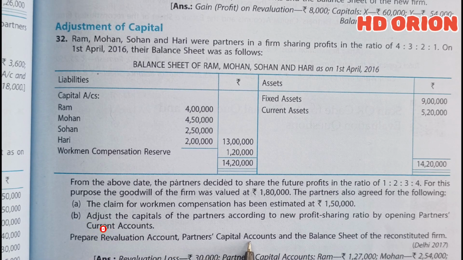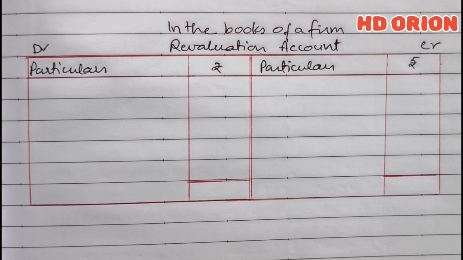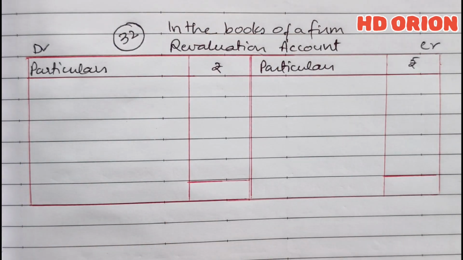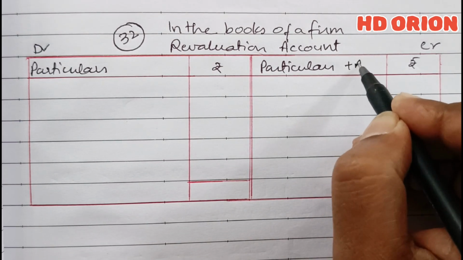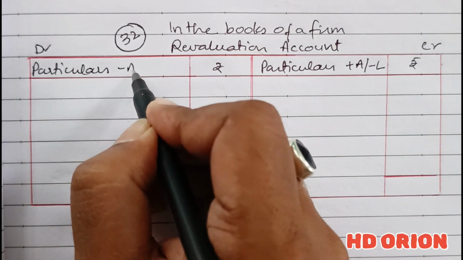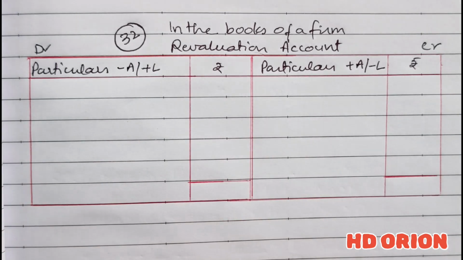Prepare revaluation account, partners' capital accounts and the balance sheet of the reconstituted firm. So let us see the solution. Solution 32. In this, first we will prepare a revaluation account. The revaluation account is the account in which increase or decrease in the value of assets and liabilities are recorded. As we have studied before also, increase in asset or decrease in liability is recorded on the credit side, and decrease in asset or increase in liability will be recorded on the debit side.